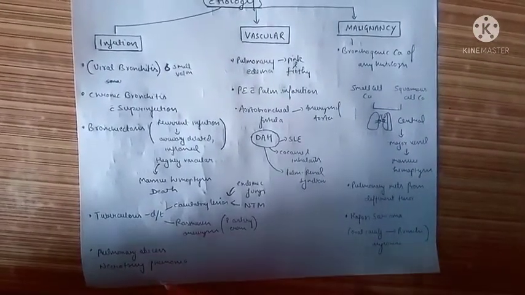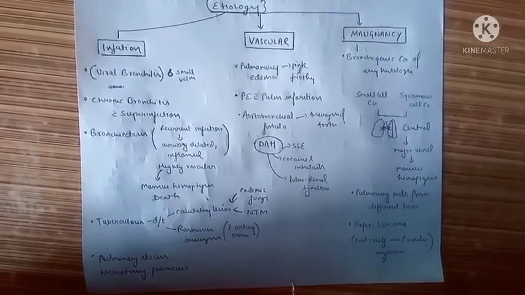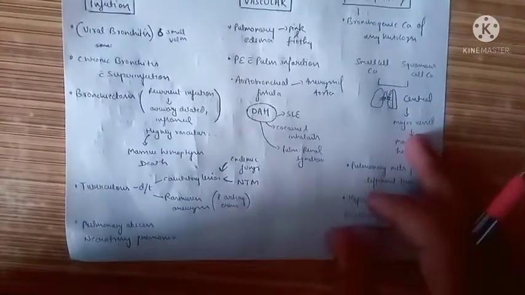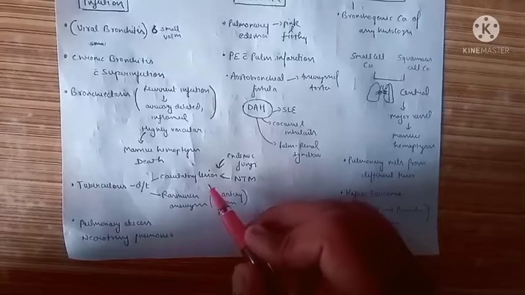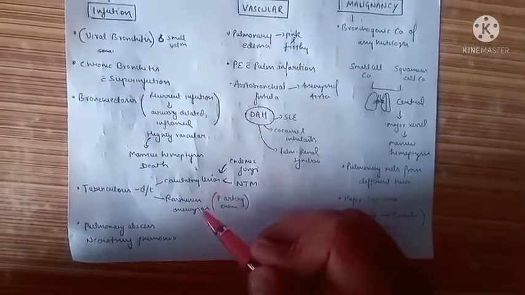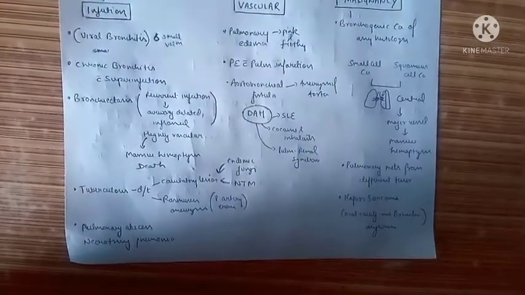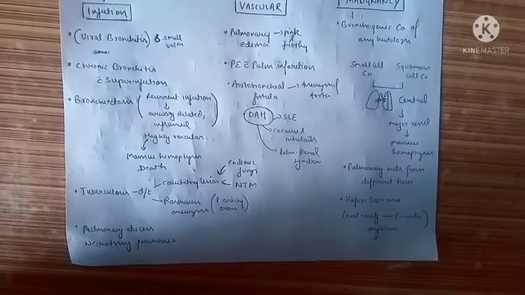Tuberculosis is one of the important causes of hemoptysis in developing countries. The two reasons we see hemoptysis in cases of tuberculosis are a cavitatory lesion that is formed in secondary tuberculosis, and Rasmussen aneurysm, that is pulmonary artery erosion that is seen in tuberculosis.